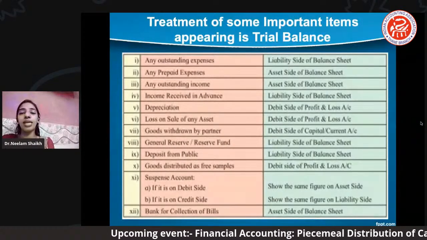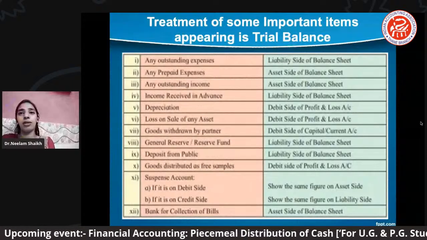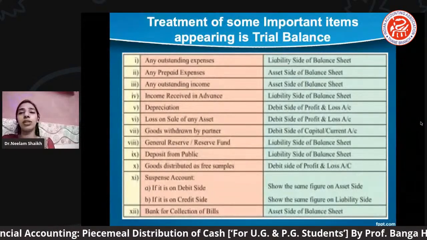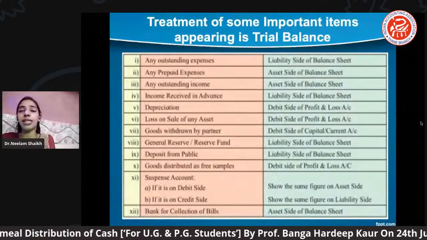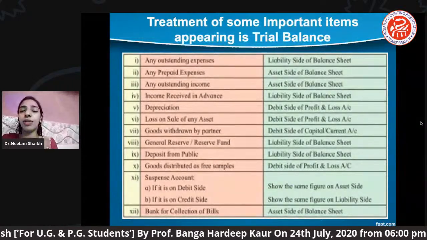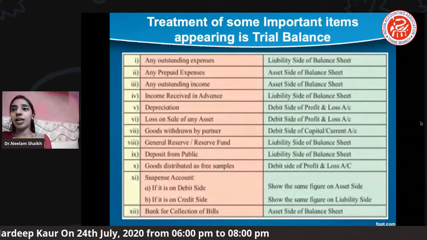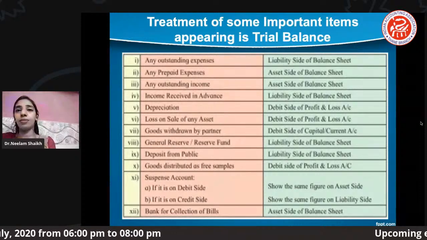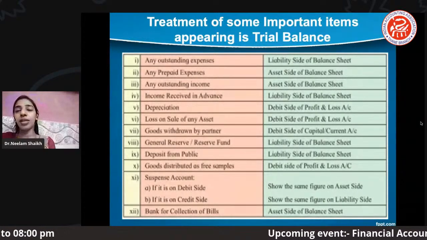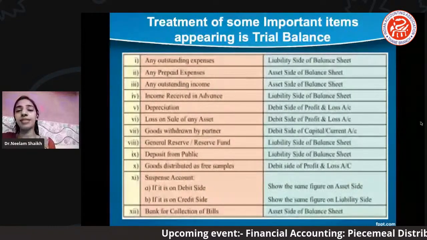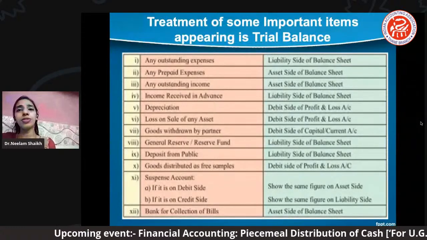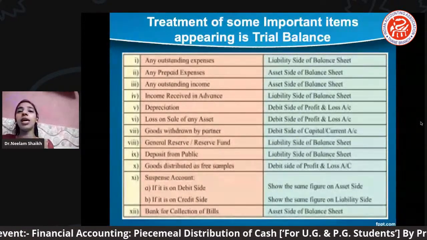Goods distributed as free sample. Many times you will see traders have distributed goods as a free sample. Why do they distribute? So that they make an advertisement of their product. Usually you may find this particular item in our problems whenever we solve them. Goods distributed as a free sample, so definitely it's a part of the debit side of your profit and loss.